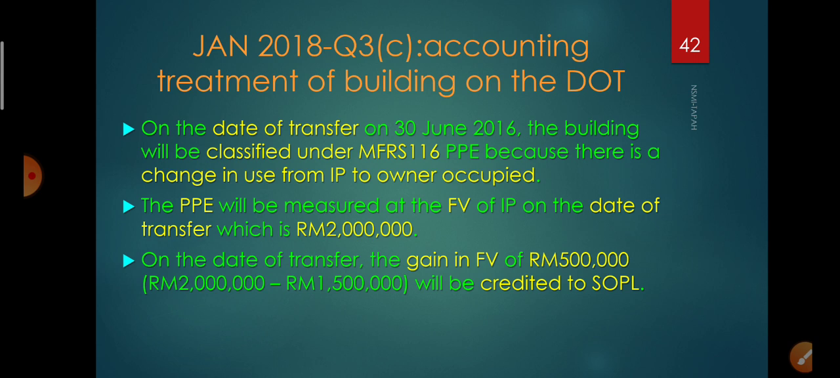So not to get yourself confused, you have to understand that the reclassification is from IP to PPE. For the third point, this is actually the last transaction for that IP building before it is reclassified to PPE. So you have to settle the part that the IP building has a change in fair value. So the change in fair value gives rise to gain in fair value that will be credited as income to SOPL.